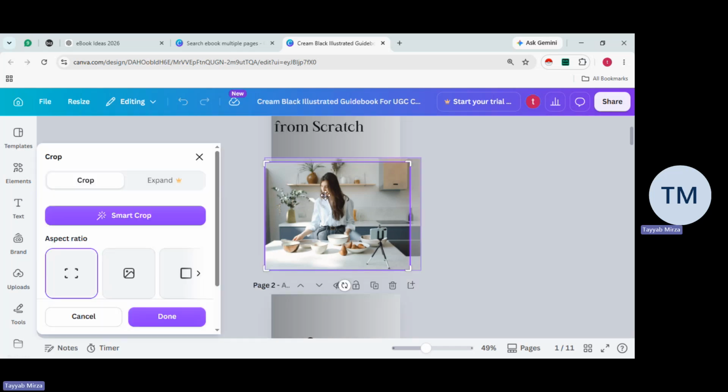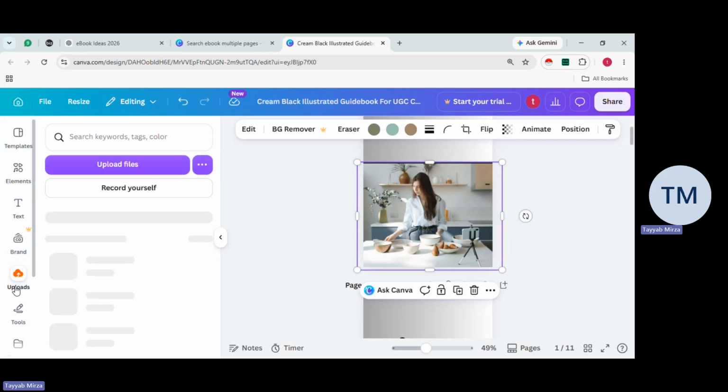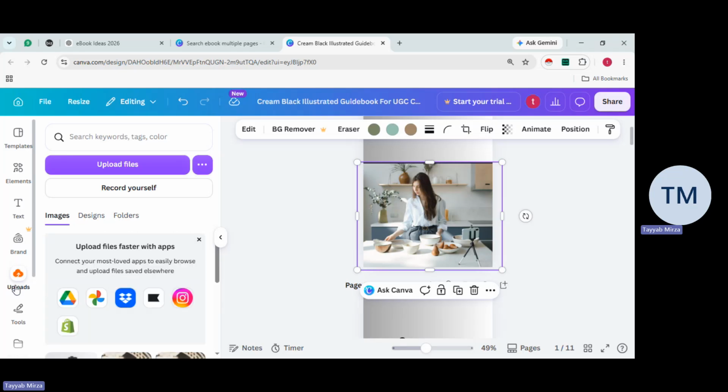You make sure you double click on the same existing picture which the template already has. Then if you see on the left side, we've got templates, elements, text, brand, and uploads. If you click on uploads, you'll be able to upload a picture that you already have downloaded. If you want the same picture on the template, you simply click on uploads, click on upload files, choose that existing picture, and upload it right here.